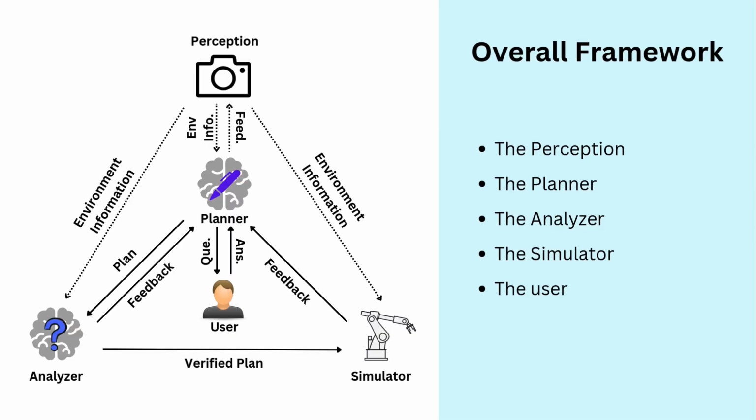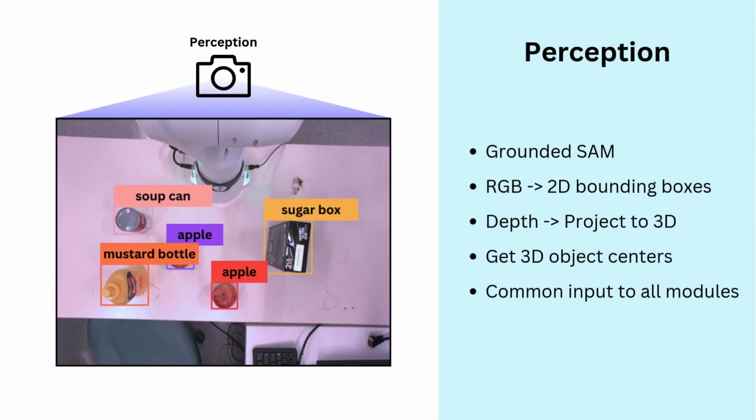The overall framework consists of 4 modules, exchanging information and feedback between them to generate a logical plan that is consistent with the robot's capabilities and environmental limitations. The perception module identifies and localizes all objects in the workspace by using a grounded SAM framework with depth information to generate the bounding box coordinates and labels of all the objects.